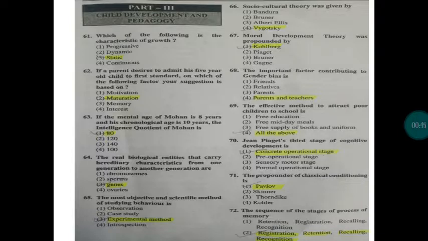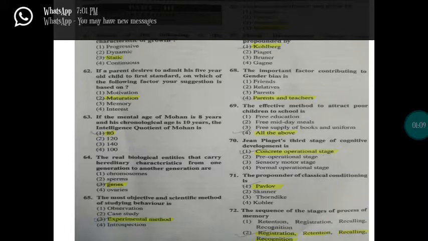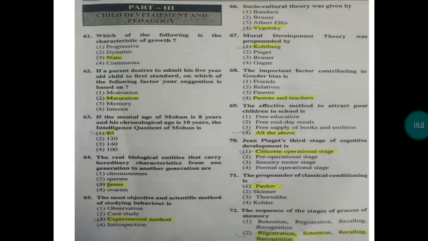If a parent desires to admit his 5-year-old child to first standard, on which of the following factors is your suggestion based? So here it is asking that if you, as a parent, are admitting your 5-year-old child into the first standard, on which factor does a teacher and the parent have to focus? So it has to focus on maturation, right? So it depends on the maturation.